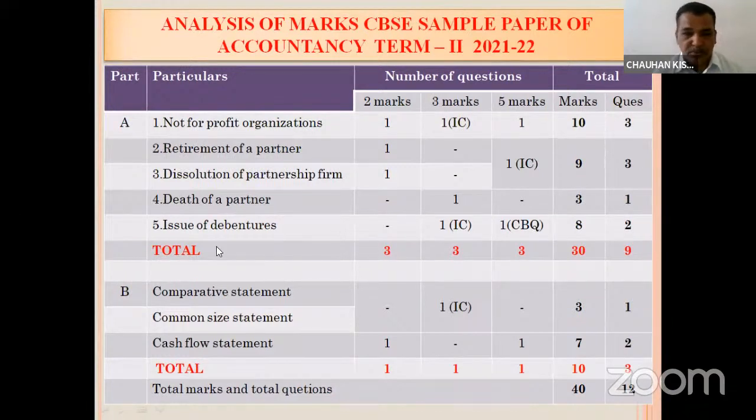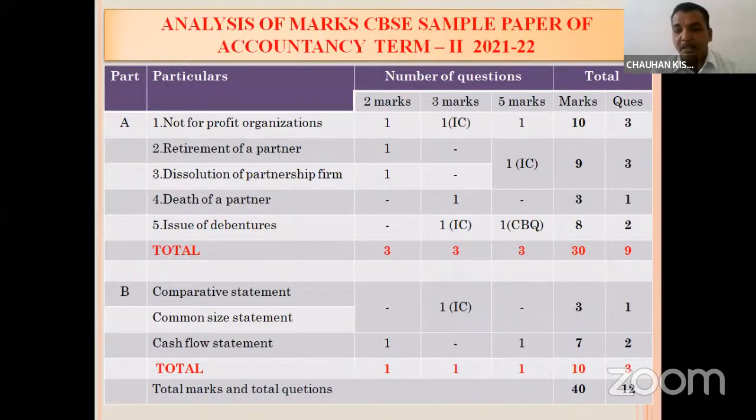So total 2 questions. If we talk about part 2, dear students, you have very good chances of scoring more marks in the comparative and common size statement. One question of 3 marks will be asked and there would be the internal choice. It may be possible that they may ask you one question of comparative statement and one question of common size, and there would be an 'or' in between. You have to attempt any one. So you have to prepare comparative statement of profit and loss, comparative statement of balance sheet, and common size statement of profit and loss, and common size statement of balance sheet. And it is only a calculative part, very simple, very easily you can score 3 marks in this.